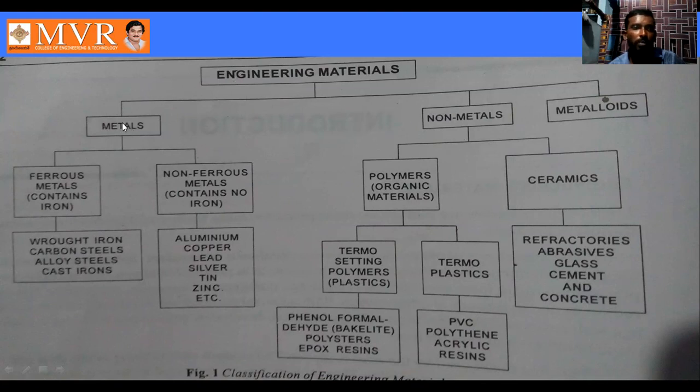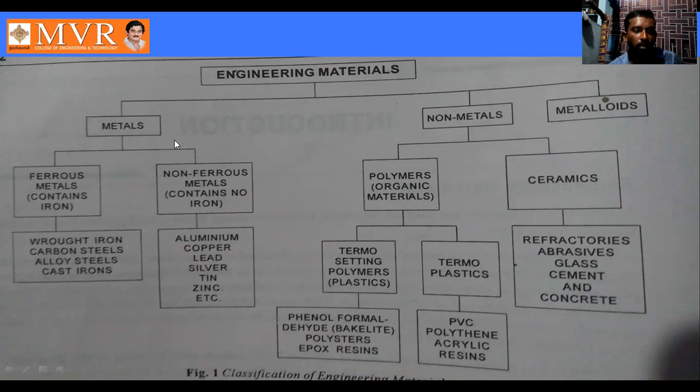Coming to the metals, metals are again classified into two types: ferrous metal and non-ferrous metal. What do ferrous metals mean? Metals which contain iron are called ferrous metals. Some examples are wrought iron, carbon steel, alloy steel, and cast iron. These are the examples of ferrous metals.